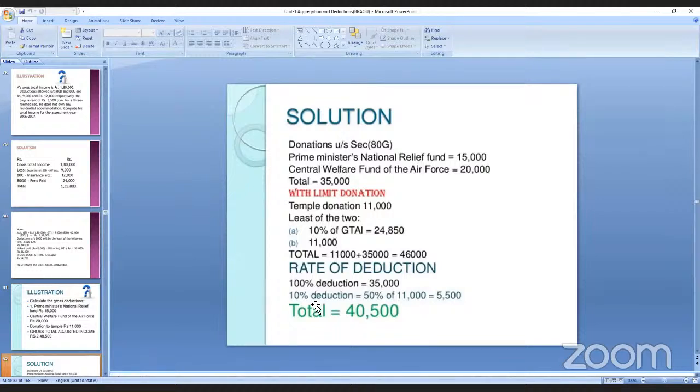And 50% of 11,000, you have to take, because the temple donation is there, no? You have given the temple donation of 11,000. So on the 11,000, you have to take 10%. The deduction is 50% of 11,000. So 35,000 plus 5,500, the total is 40,500. That is the deduction at the gross total income.